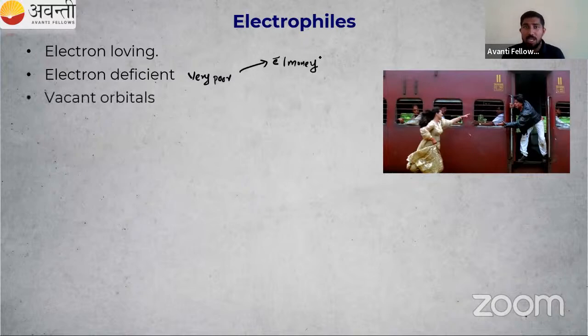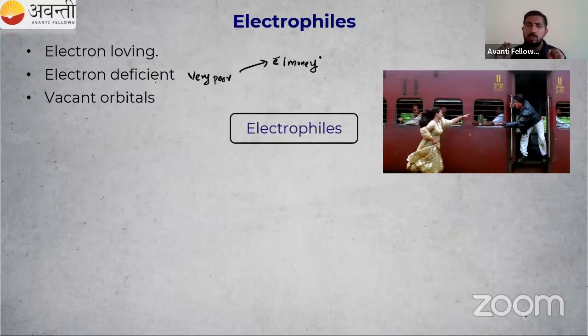Then another feature, they need vacant orbitals. Suppose I'm a rich guy, ready to give electrons or money to these people, but I am staying in some foreign country, South Africa. I have to send the money, and in order to do that, there should be a vacant bank account. Then only I can send the money. So electrophiles are electron loving or electron deficient, very poor, and they should have a vacant orbital. That is electrophile.